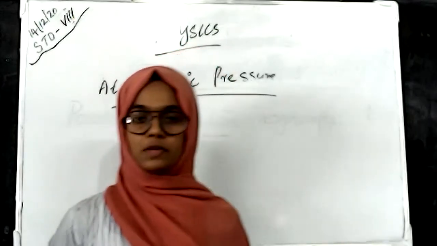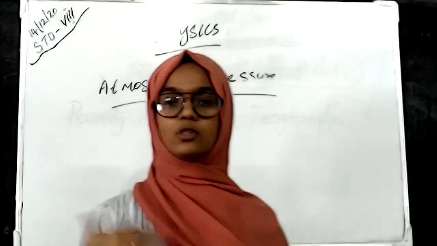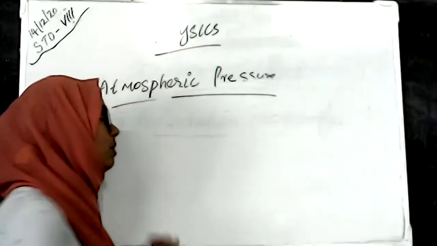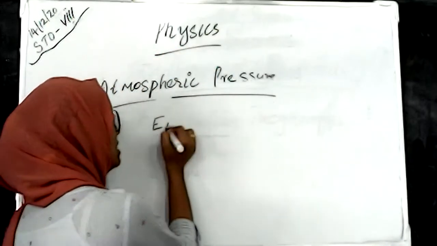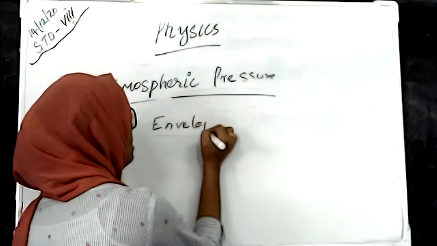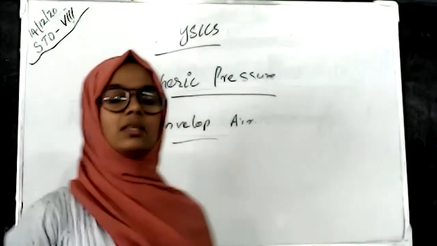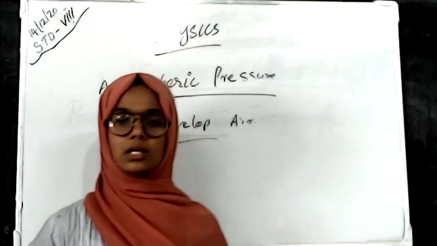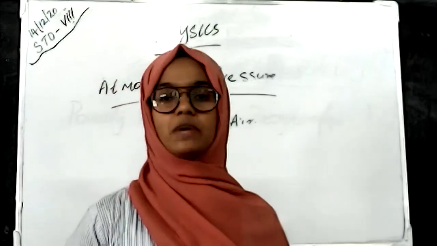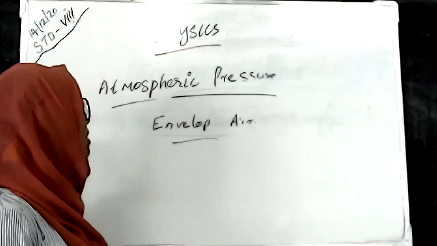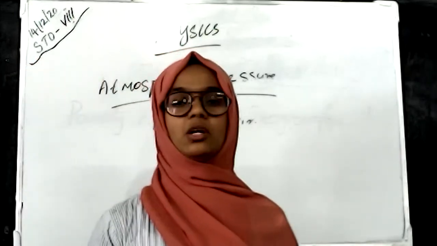In Earth's atmosphere, there is an envelope of air, and that envelope of air creates the atmospheric pressure. Now we will read what atmospheric pressure is through the slide.